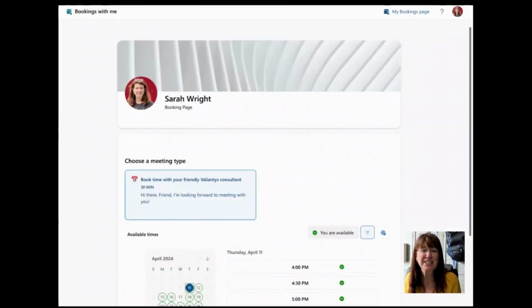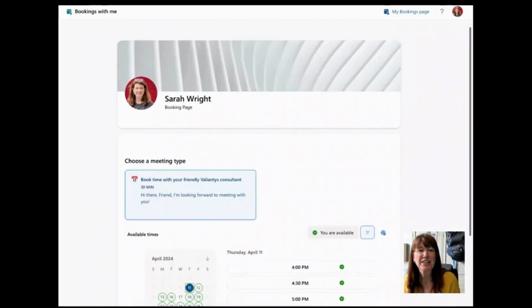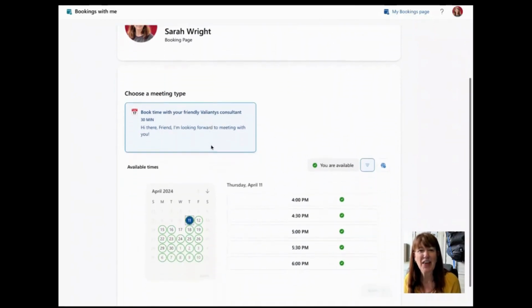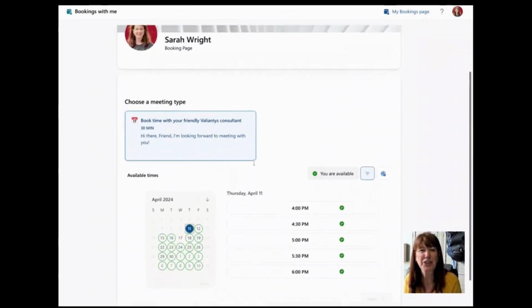You probably have seen this. Maybe you've seen it on somebody's LinkedIn. Maybe you've seen a link in somebody's email down at the bottom right here, book time with me, or they just send you the link via email. Either way, we can use this book time with me function through Outlook to create a link, send it off to our clients in any way we want to, and let them pick the time that works for them. Let them coordinate internally with their people.